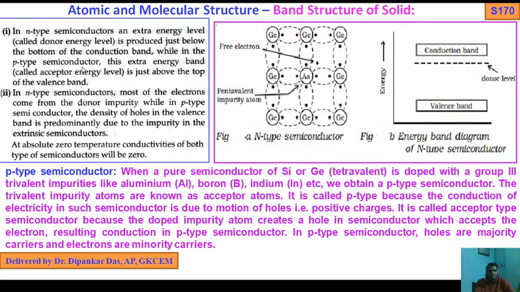While in a p-type semiconductor, this extra energy level called the acceptor energy level is just above the top of the valence band. So here in the case of p-type, it will be just above the top of the valence band, this one.